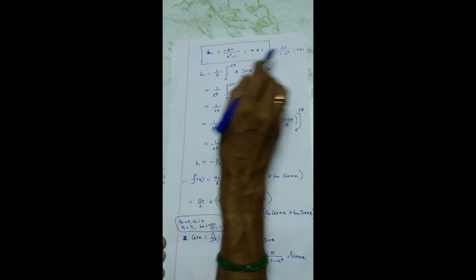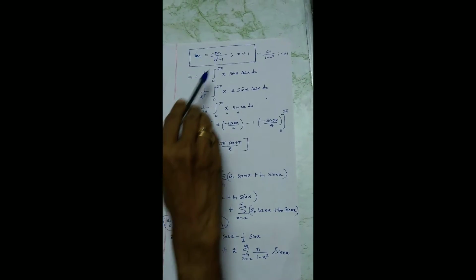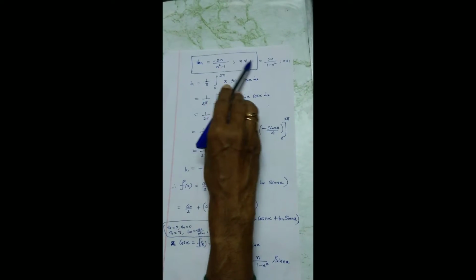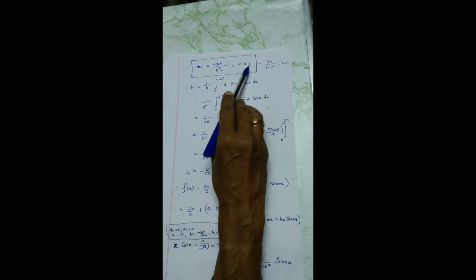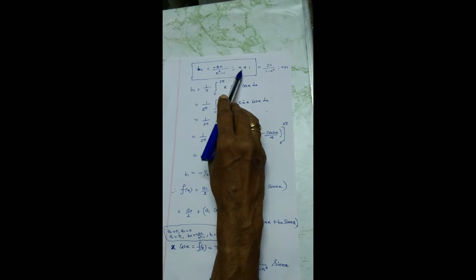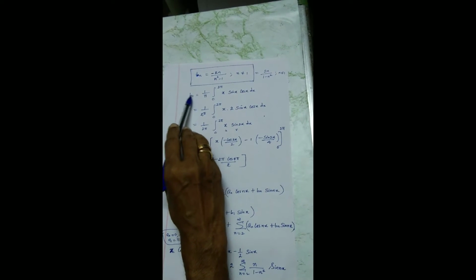So I am adjusting the minus symbol, that is for your convenience only. Next, this Fourier coefficient exists only for n not equal to 1. That means n equal to 2, 3, etc. is valid, but except n equal to 1. So I have to calculate the n equal to 1 particular case separately.